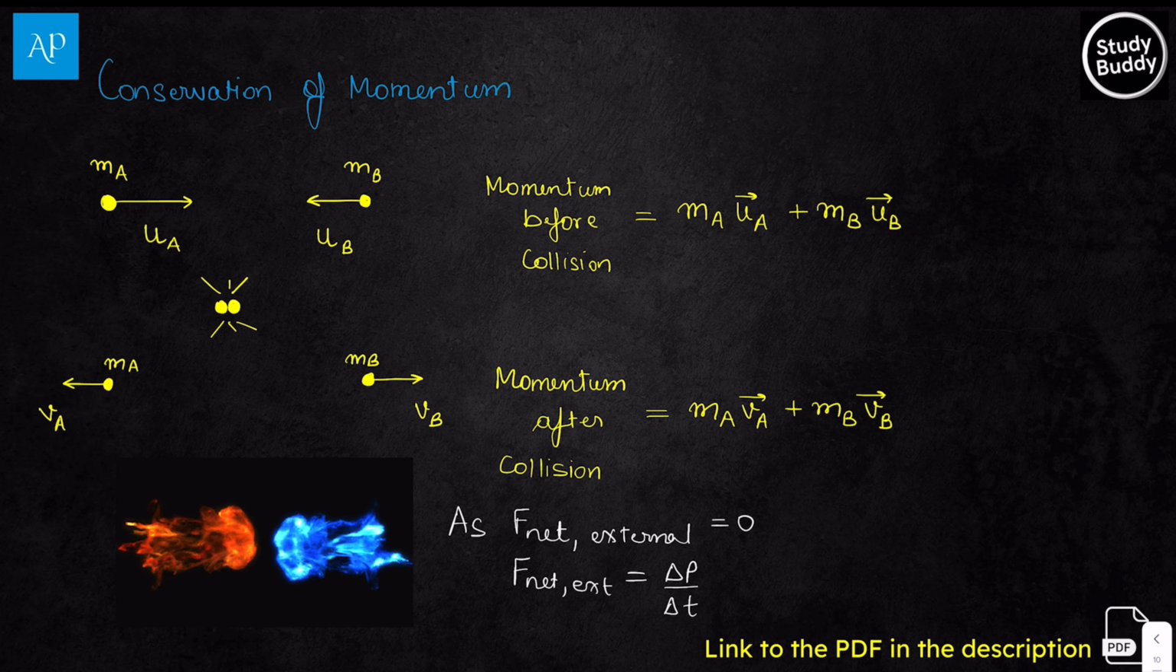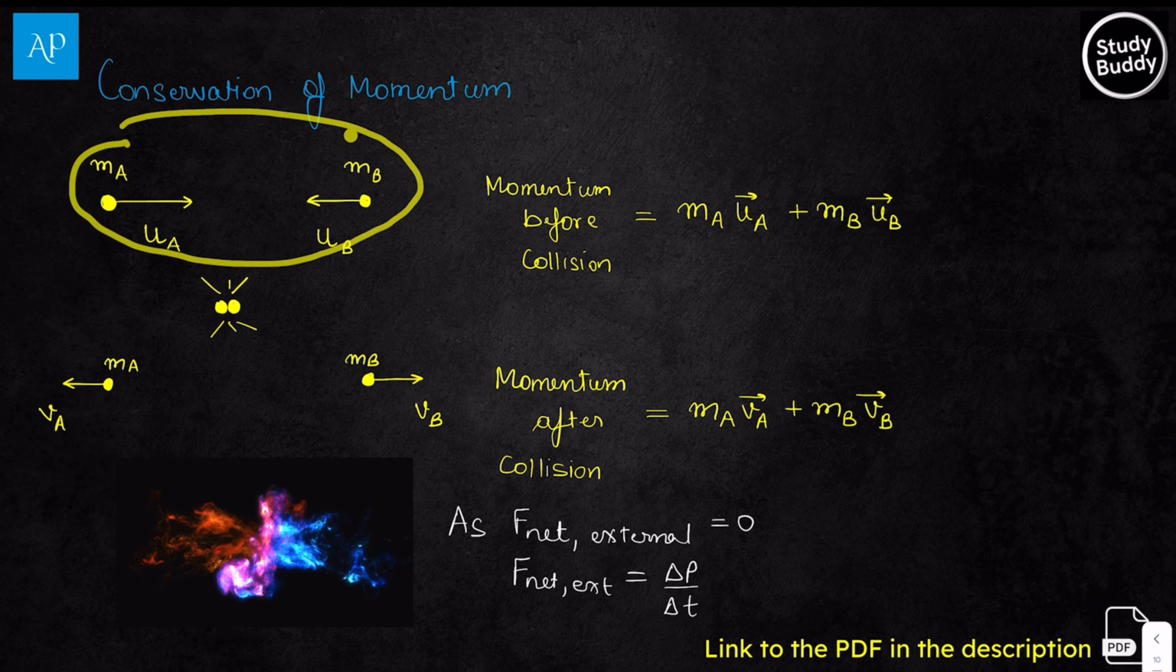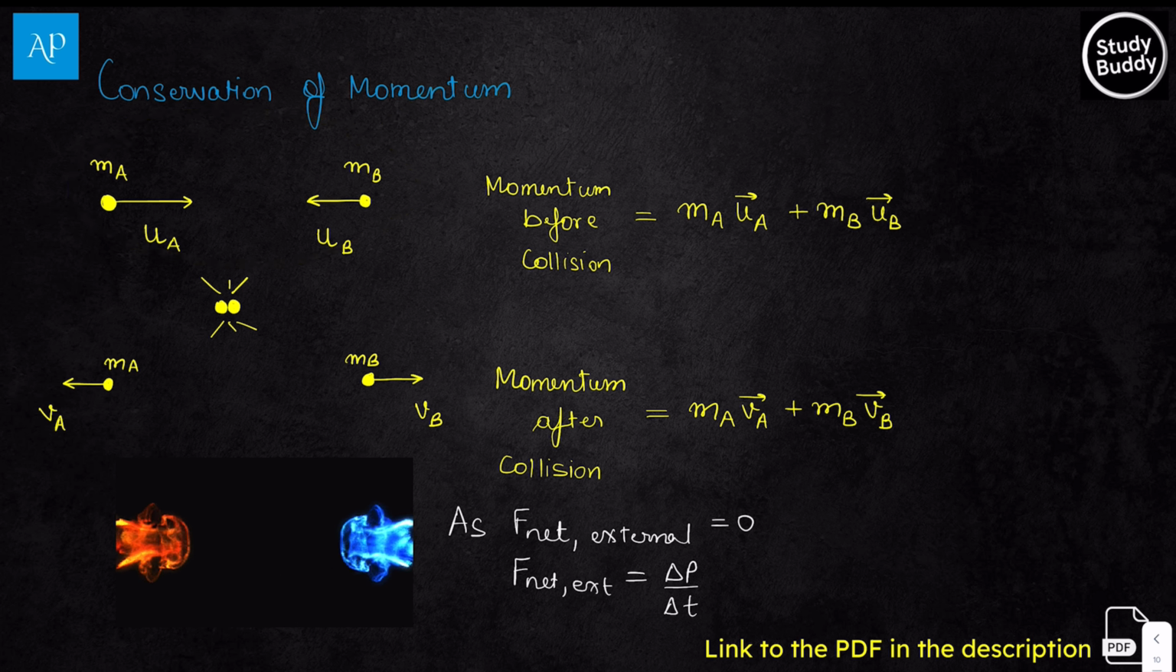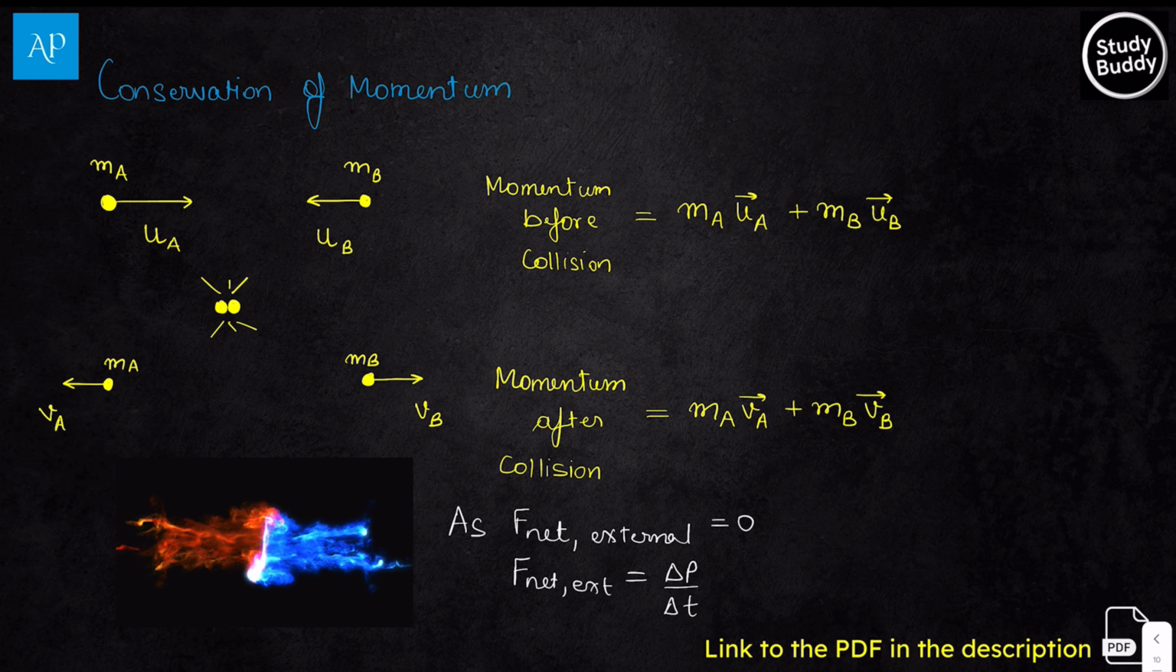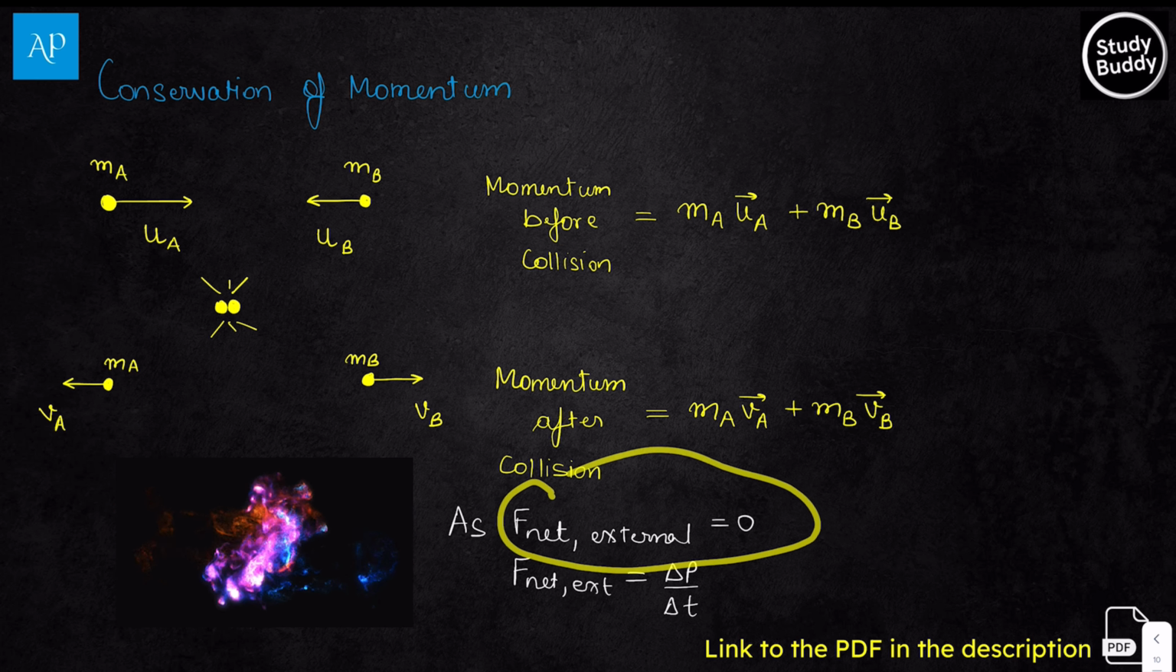It simply means that when the masses are coming closer to each other, they are coming closer because there is some mutual attraction between them, or something which is not due to the external force that is acting on the system. So here we can say the external force is zero.